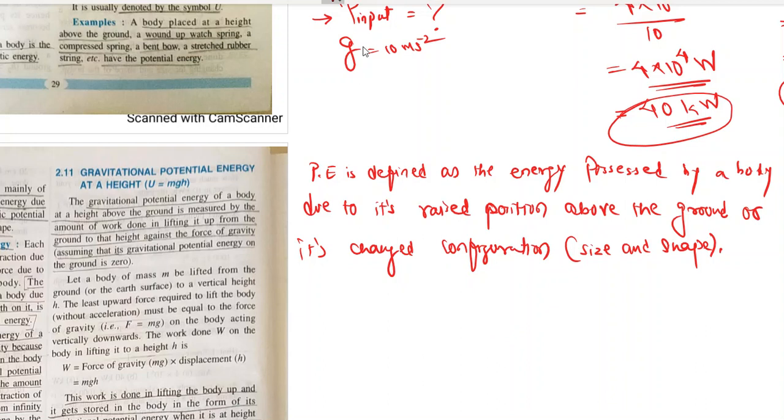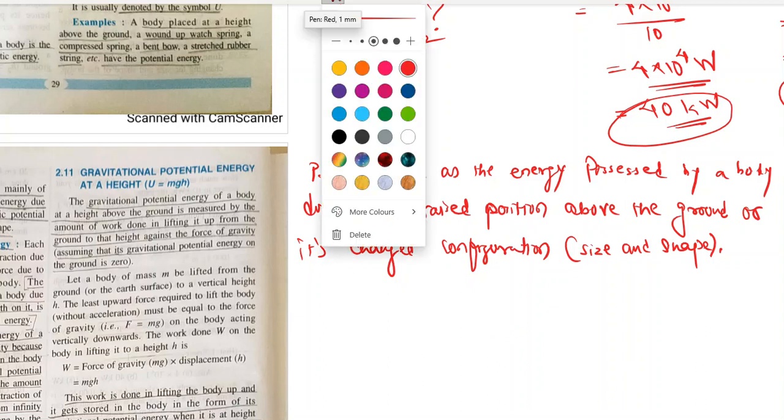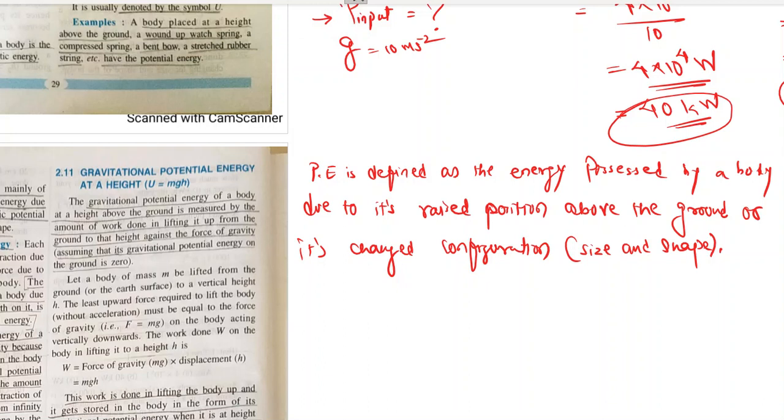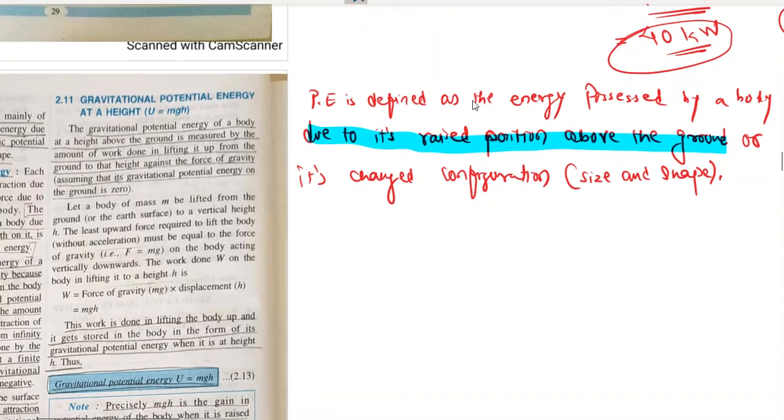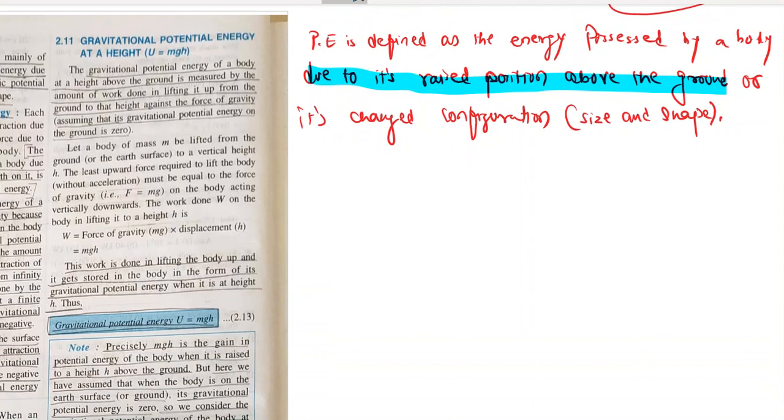Let's take some examples. The first thing I told about potential energy is the energy possessed by a body due to its raised position above the ground. Suppose this is the ground level, and on this ground level we have a table, and on this table we have kept an object.